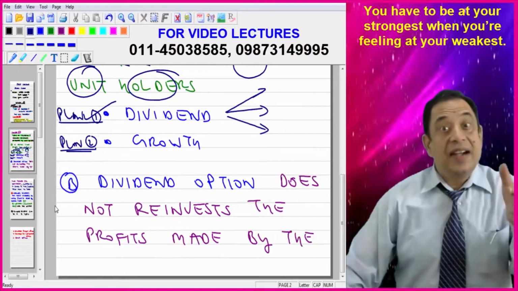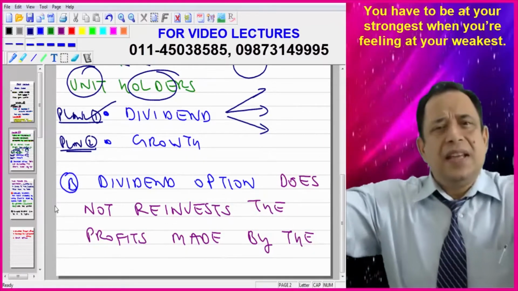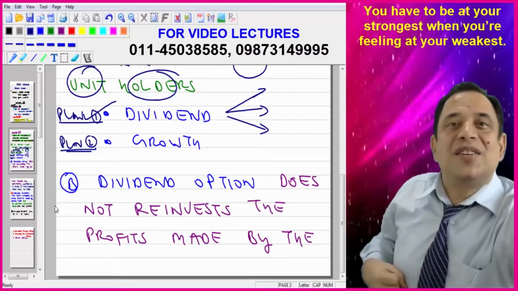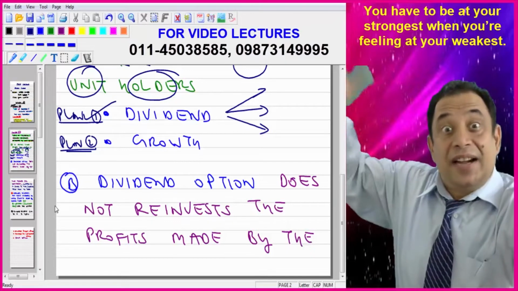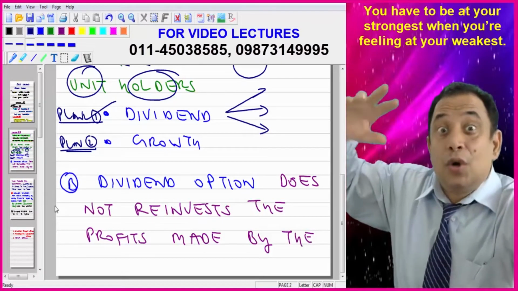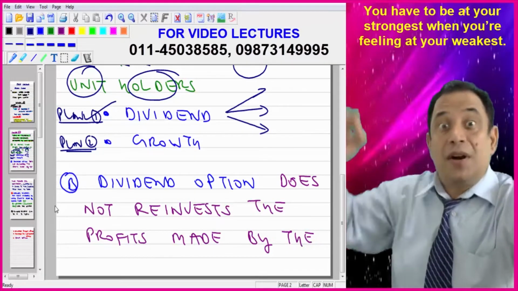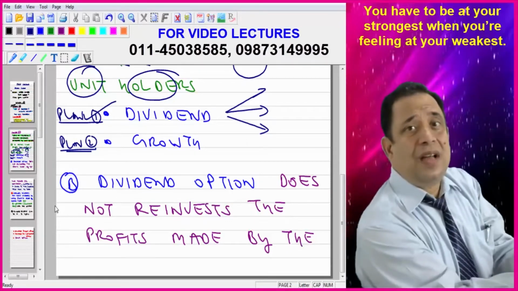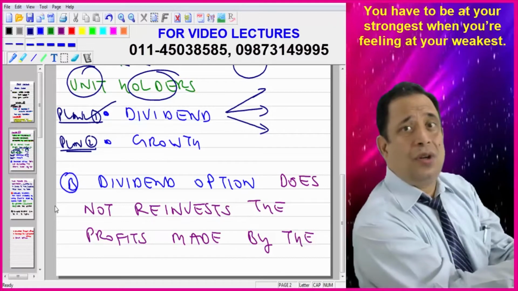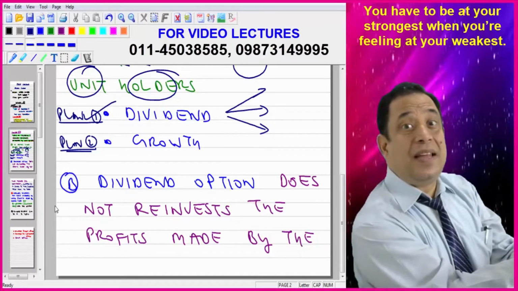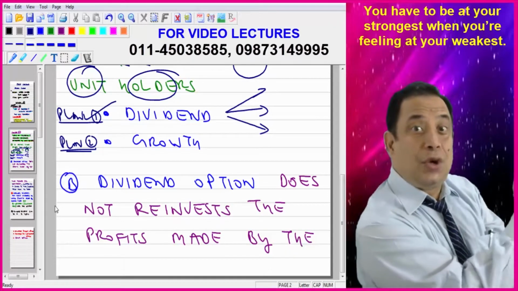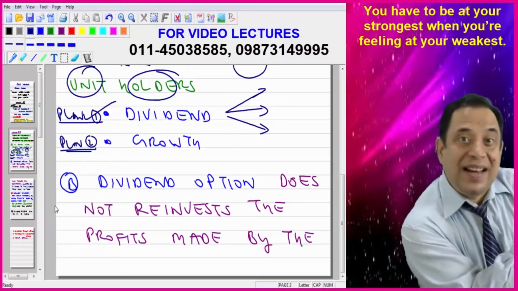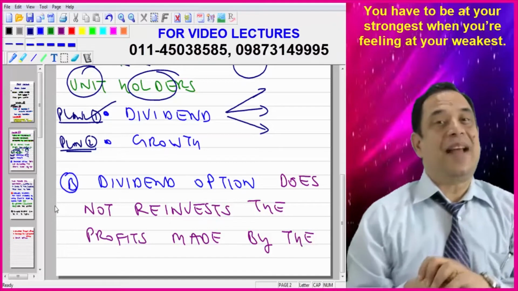When I say dividend, it is just the same as in the case of a company. When companies are earning profits, those profits are distributed to the shareholders. That is named as dividend, and it is not compulsory for a company to give dividend. But in case of a mutual fund, it is necessary because that wealth belongs to unit holders, and it is a trust. So the dividend which is given by a mutual fund to their unit holders at regular intervals of time is named as dividend option.